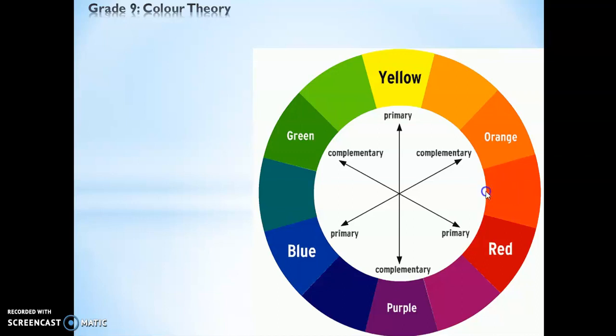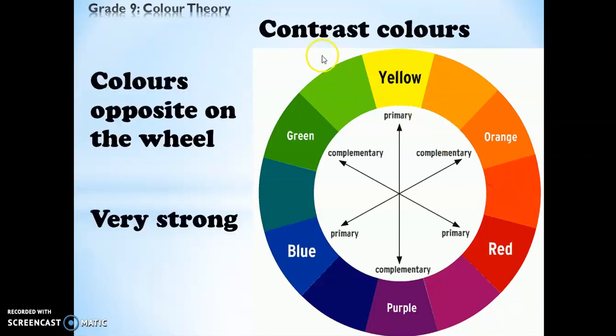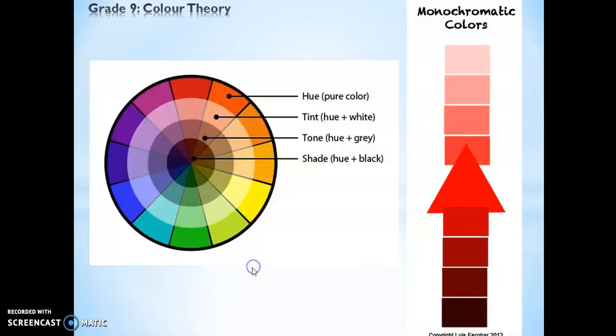In contrast to that, we have complementary color, or also known as contrast colors. Complementary colors are colors that are on the opposite of the wheel. Yellow and purple is a complementary color. Green and red, complementary color. Blue and orange, also complementary or contrast colors. But these colors are very strong, and usually they are used for creating logo designs. Alright, there are three sets of contrast or complementary colors: yellow and purple, green and red, blue and orange.